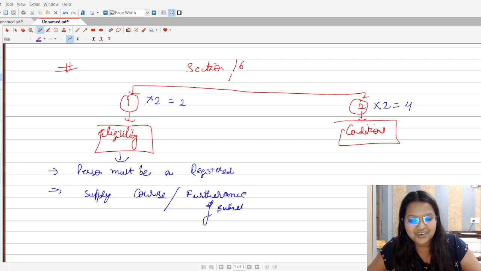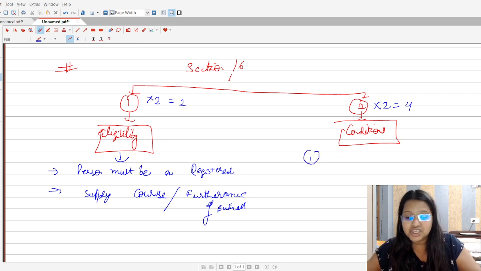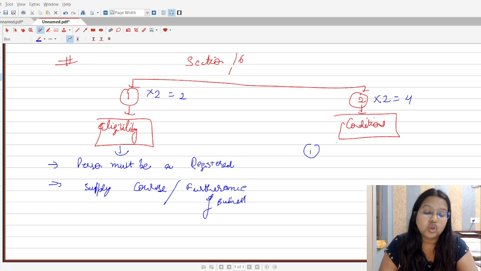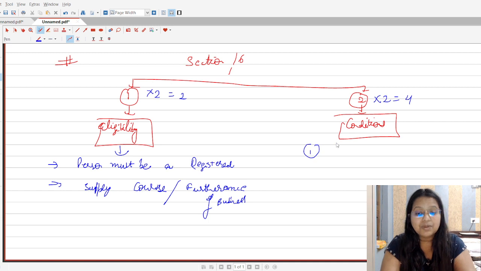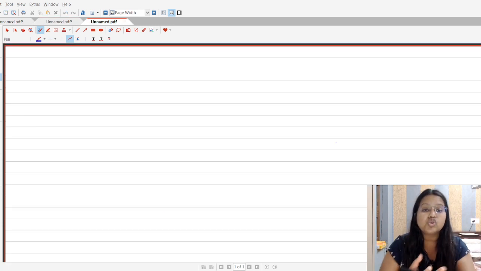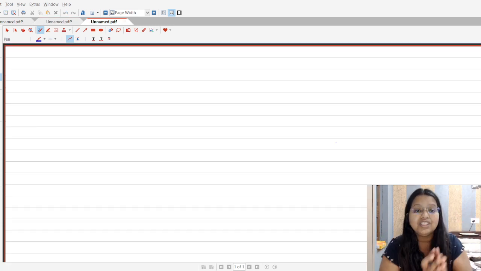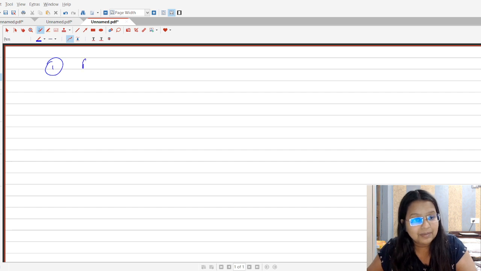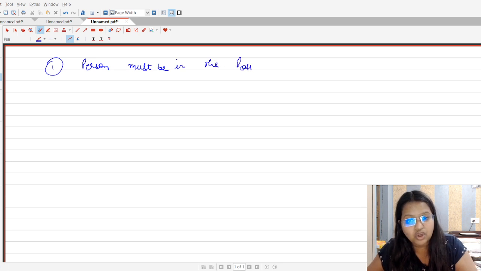Okay, great. Now students, in the case of conditions we have 4 conditions. The very first condition is that the person must be in possession of a tax paying document. It means the person must have some tax paying document. Having a tax paying document means that a person is able to show the evidence that yes, I have given the GST to the supplier and now I am going to avail it. So the very first condition here is that the person must be in possession of a tax paying document.